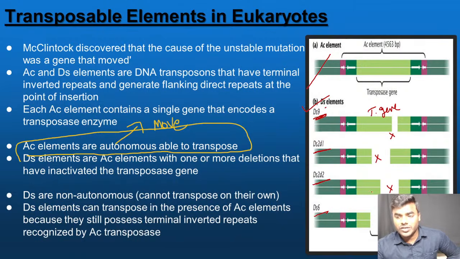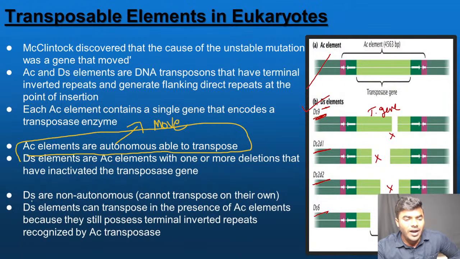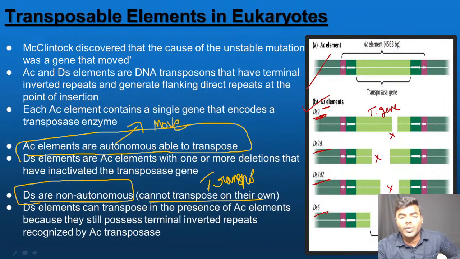Now what is the statement every student has to remember? The DS elements are not autonomous. Then what are they? They are non-autonomous. What do you mean by that? Which means, friends, they cannot transpose on their own. Why can they not transpose on their own? Because if they want to transpose, there is a compulsory requirement of the transposase enzyme. That enzyme is coded by a gene called the transposase gene. That gene is deleted in the DS. That's why they are non-autonomous.